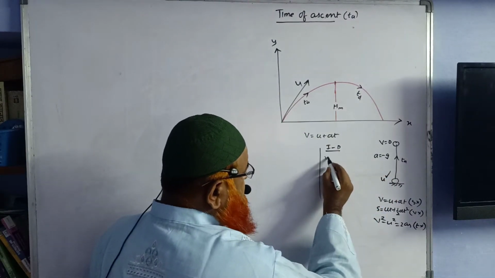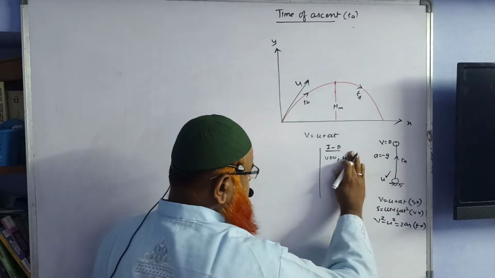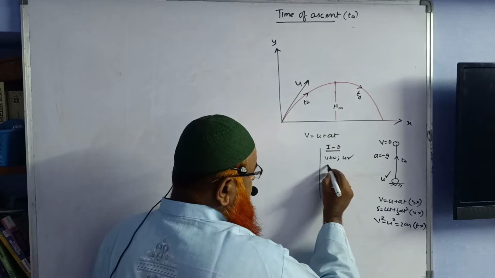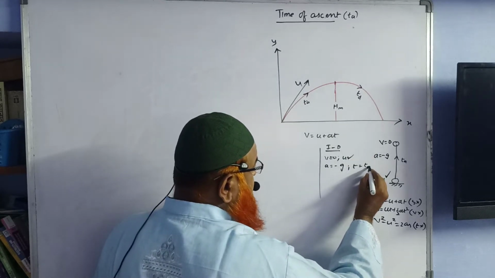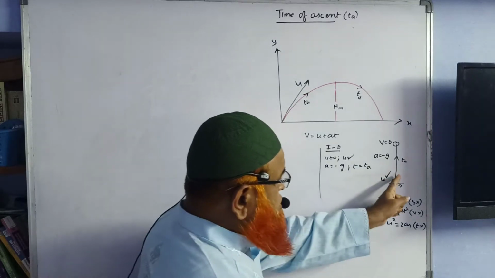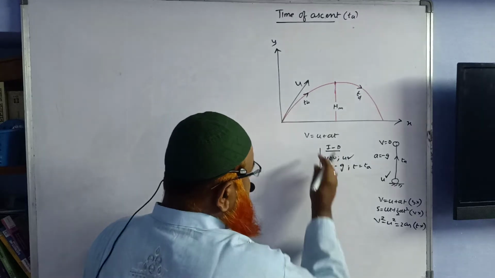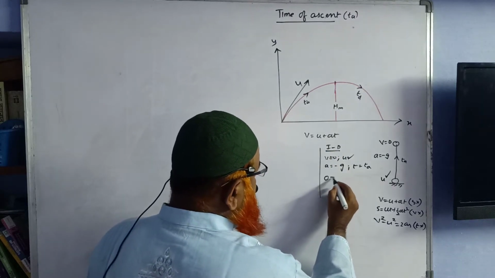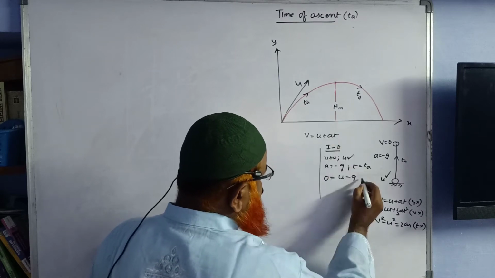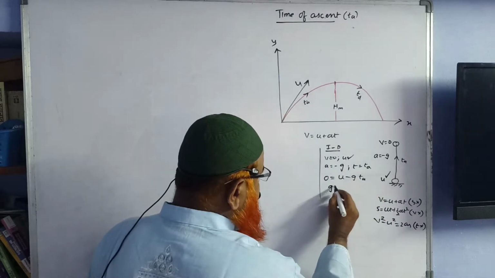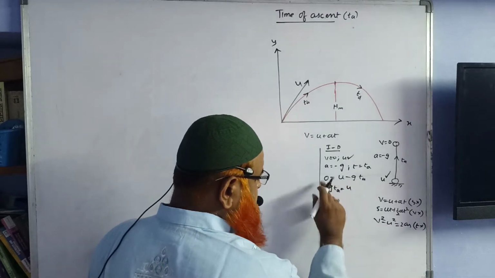So in one dimension, V = 0, U is in your hand, A = minus G, and T = time of ascent. Substituting all these: 0 = U minus G TA. So G TA goes to the left side and U to the right side, because the minus sign moves to the other side and becomes plus.